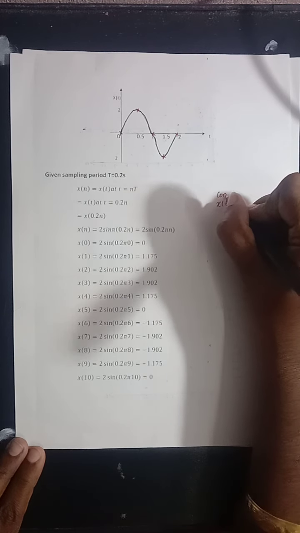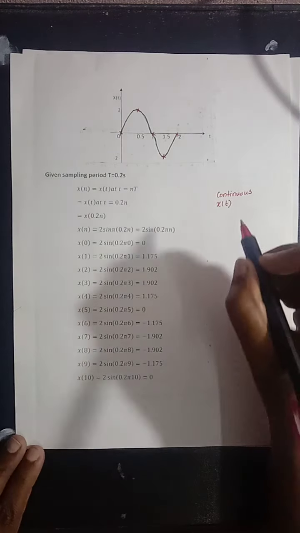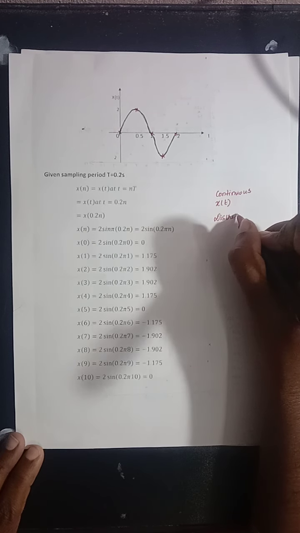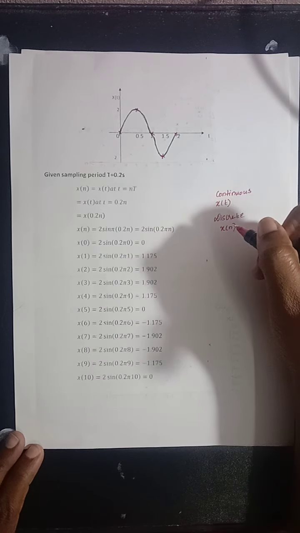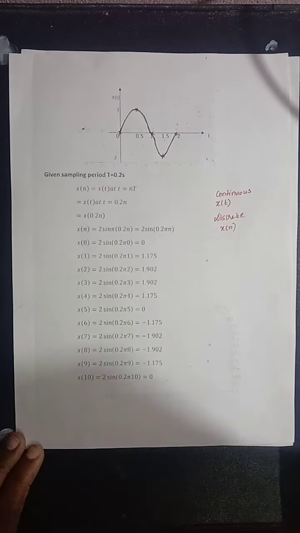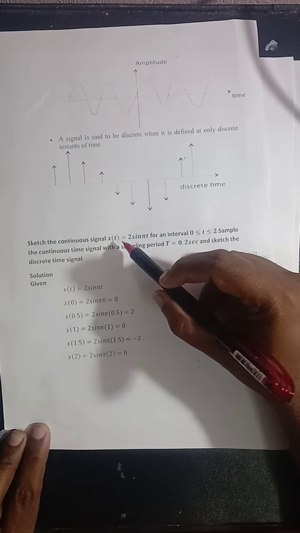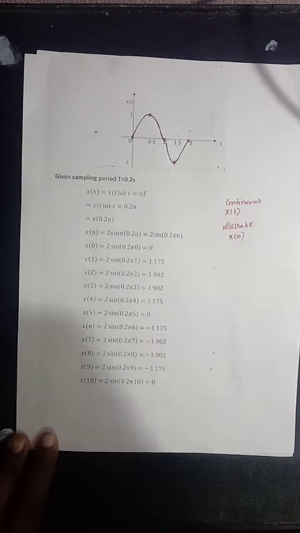Okay, a continuous time signal is represented as x of t, and a discrete time signal is represented as x of n. Now x of t is given in the question. We have to find x of n.